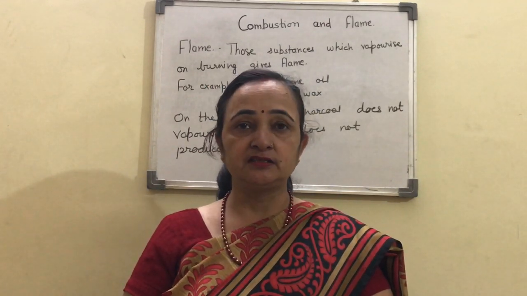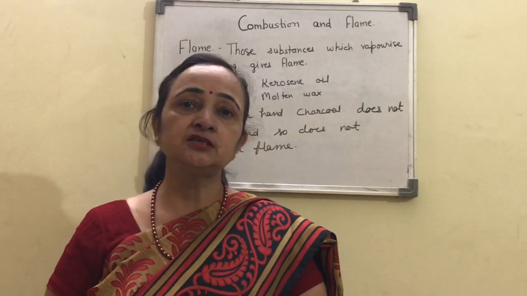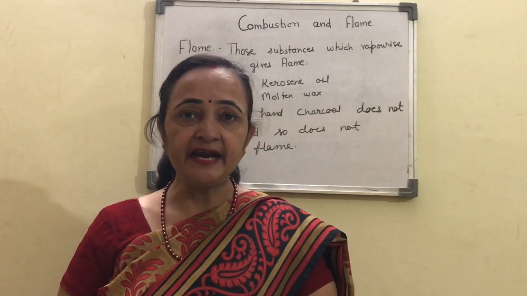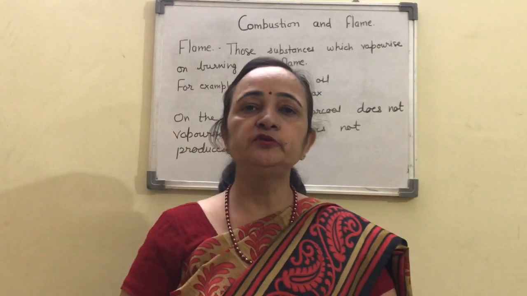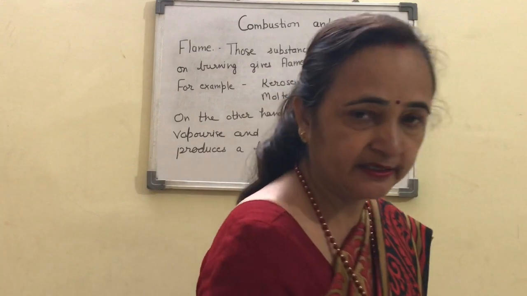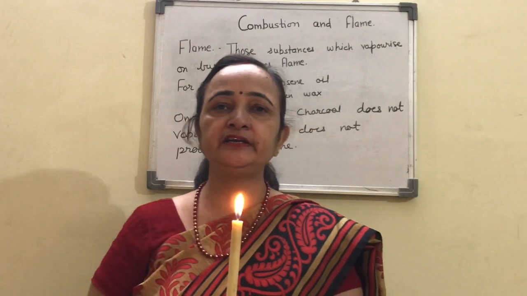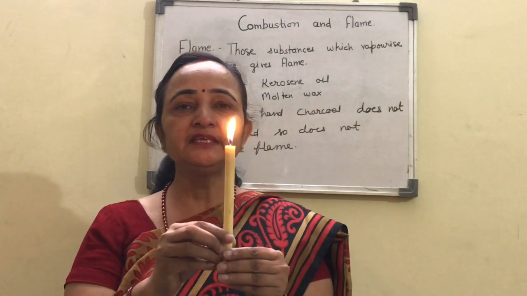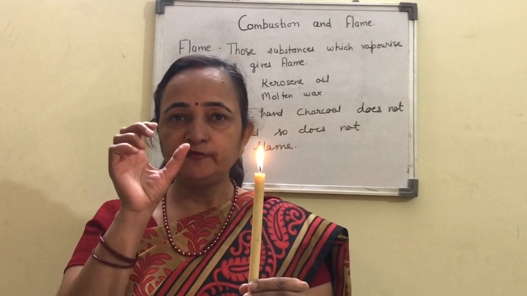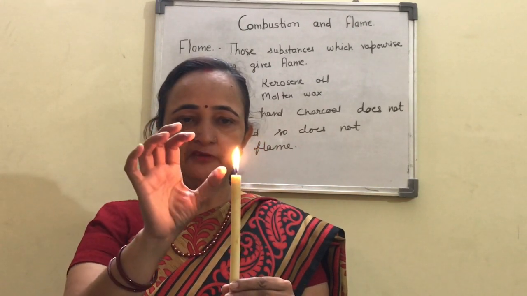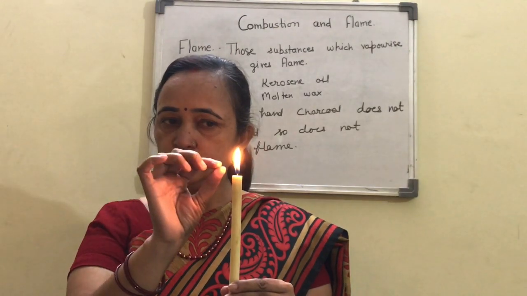Now we are talking about the flame, and the question arises: what is the structure of flame? To understand it, we should perform one activity. We will take a candle and light it. I have already lit it here, so you can see this candle. Now we have to bring a 4 to 5 centimeter glass pipe in front of the non-flickering end. Non-flickering means which is not moving. There you have to bring it.